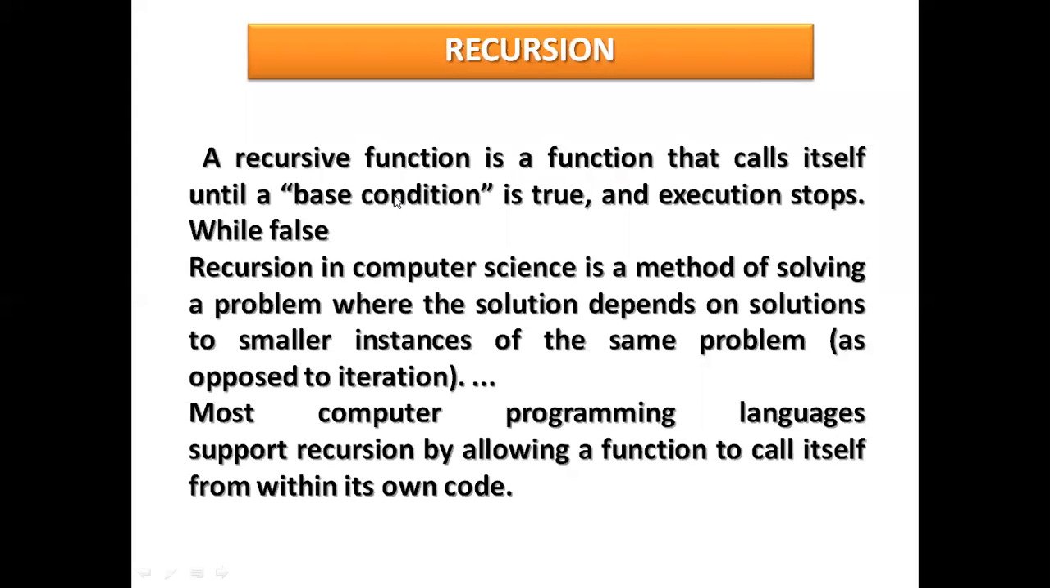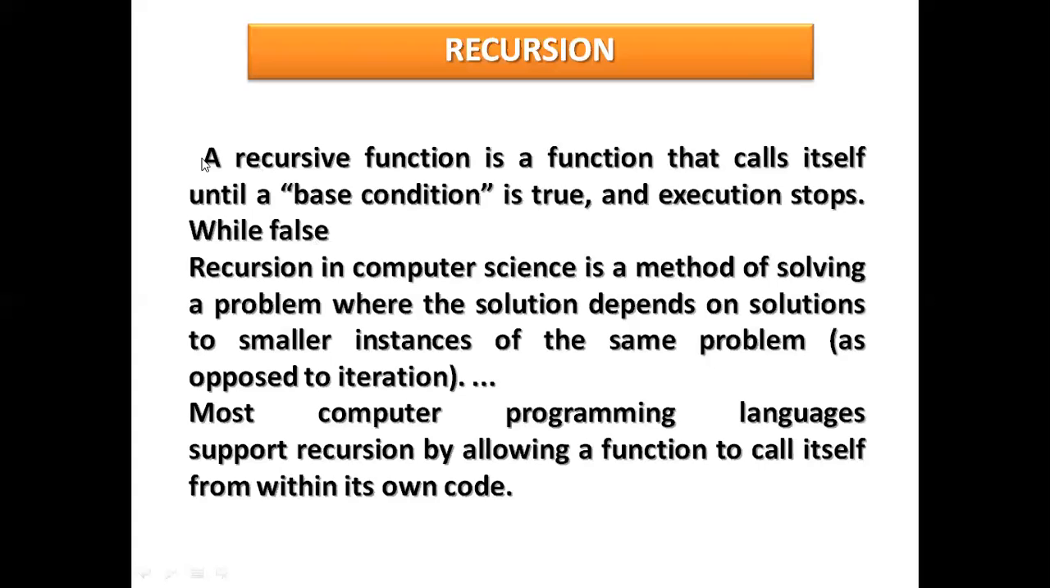So how will it work? It works until the last condition becomes true. In a for loop there is an update part, but in a while loop it executes till the last condition is true. See here, a recursive function is a function that calls itself. It calls itself until a base condition is true, and execution stops when it becomes false.